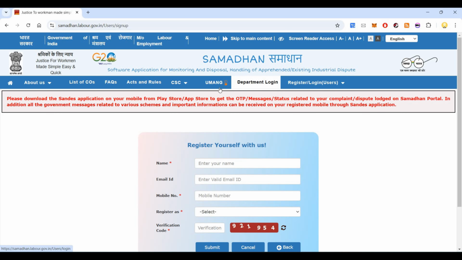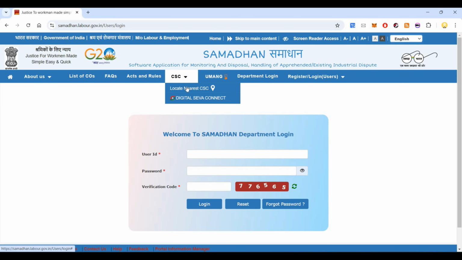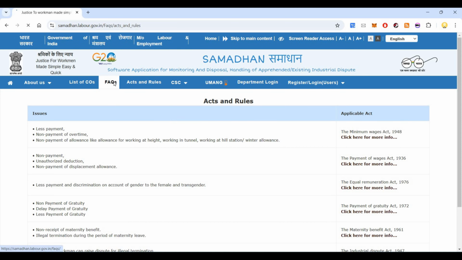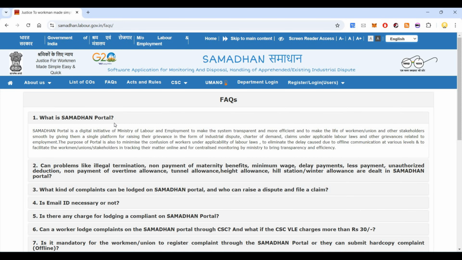If you click on here, there is the department login. Then there is Digital Seva Connect. There is Act and Rules. If you look at FAQs, most of your questions will be answered.